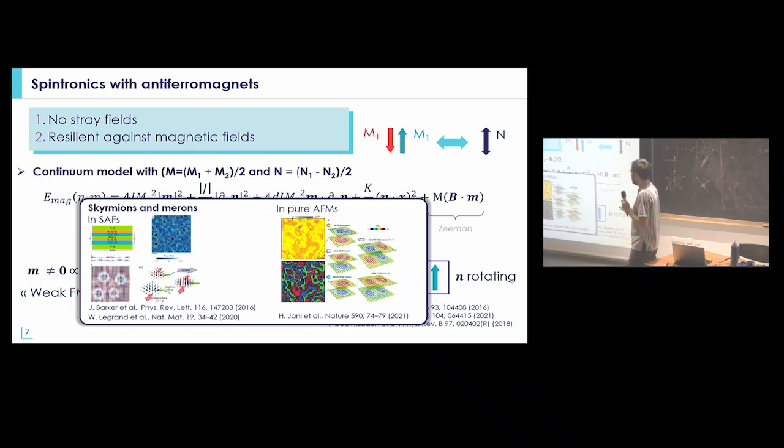So in pure antiferromagnetic systems, the only type of spin texture that has been observed is this bimeron or antimeron. And when you have two of them, it's kind of equivalent to a skyrmion, but it's not exactly a skyrmion. So a pure antiferromagnetic skyrmion, to my knowledge, was not observed, at least not in thin films.